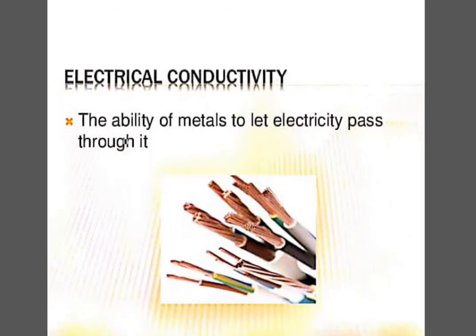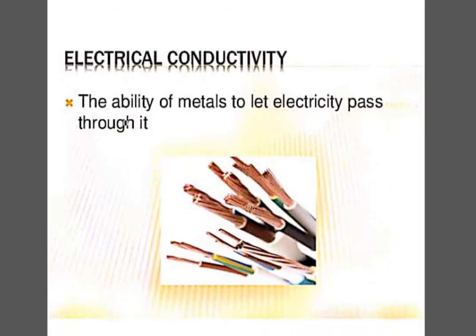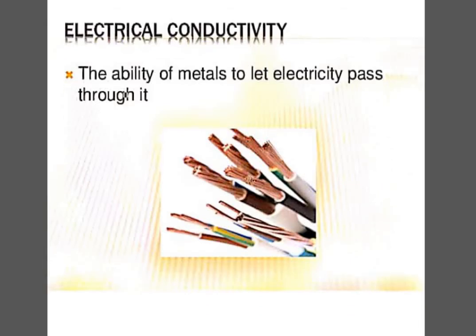Next is the electrical conductivity. So electrical conductivity simply means the ability of the metals to let electricity pass through them. And I think everyone is quite clear with this concept, with the wires which we find in all our houses. So how the electricity is running from the main MCB to the different parts of our houses, whether it be kitchen, bathroom, or even a storeroom. So we are able to run the electricity in all the different parts of our houses.